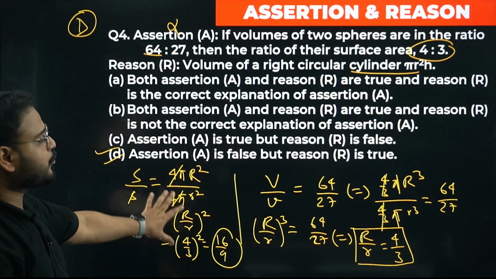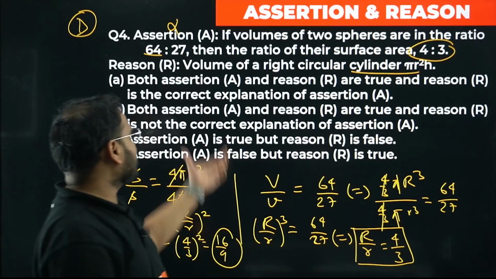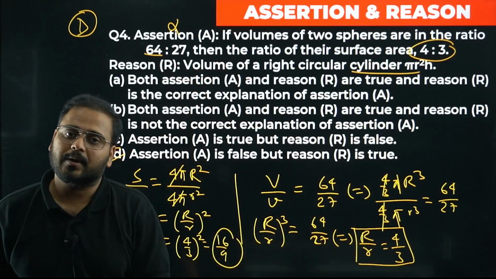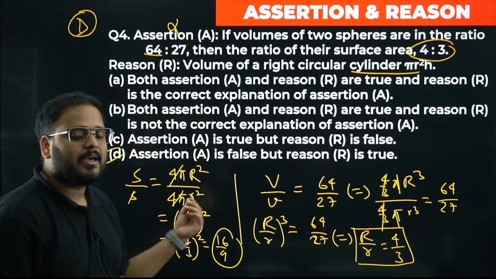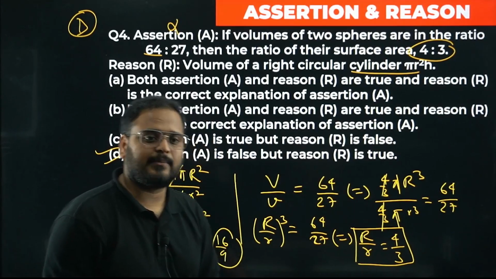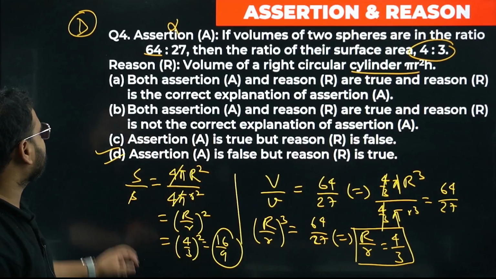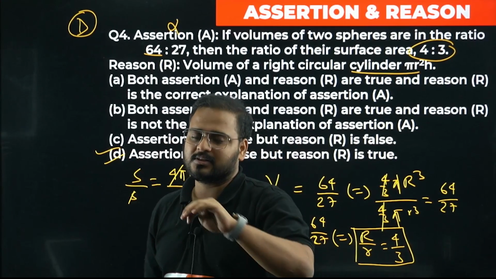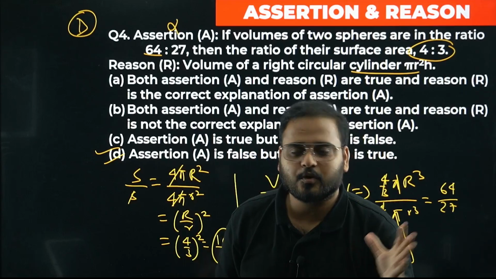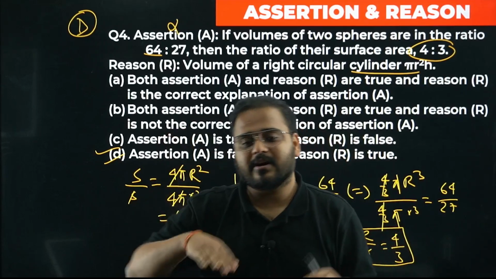This question can be asked in the 2-marker category also. This first part can be asked in the 2-marker category as well. They can give you this information and ask you to find the ratio of surface area or radiuses. Anything can be asked. A 2-marker question is very possible from here. Now, we have solved 4 questions and learned a lot of concepts, all the formulas, and how we get to the formula in detail.